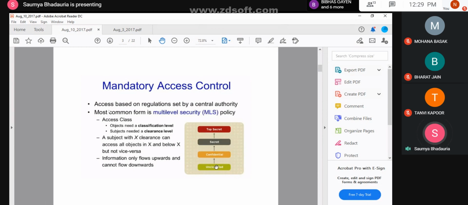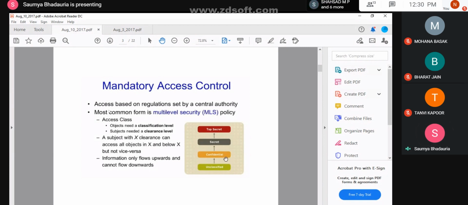Clear? Now, there is a special concept which is related to this. We'll discuss this in the next slide. As of now, we consider that the hypothesis, the theory, is this: the information will always flow upwards and it can never flow downwards.